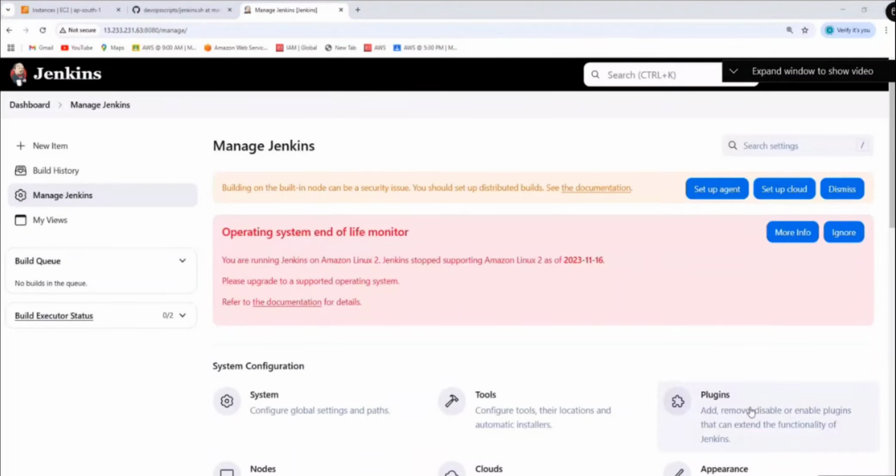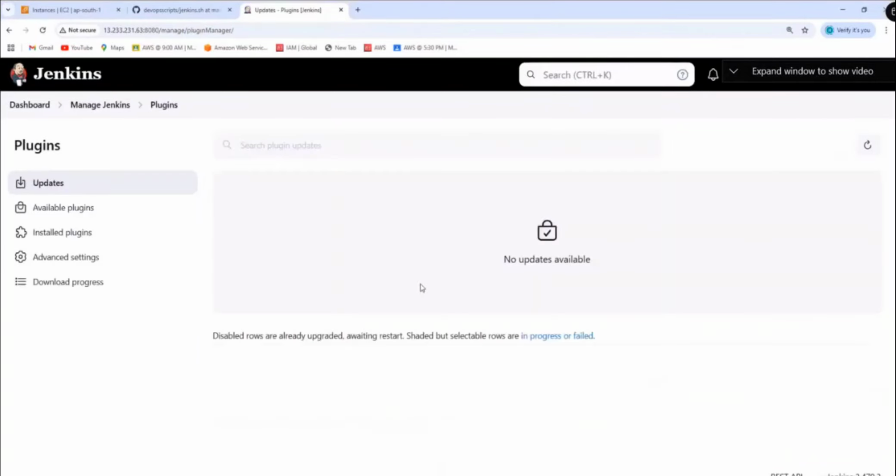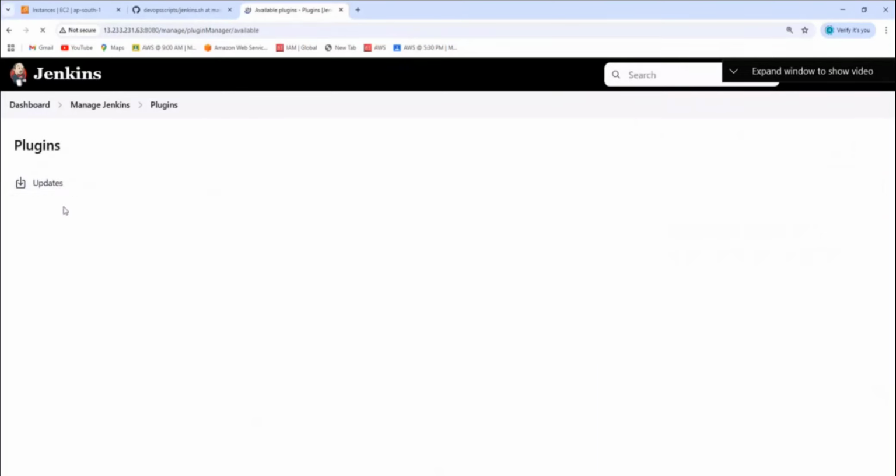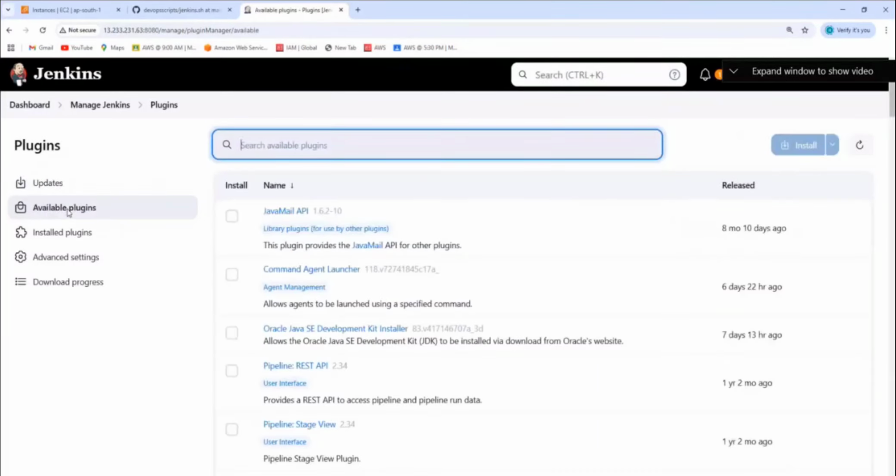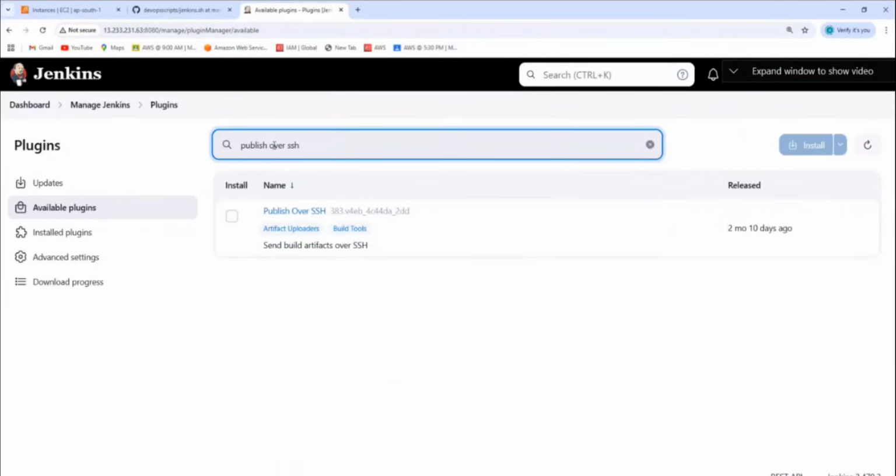You see plugins? This is what I told you on the first day, to make sure you go on a tour of your Jenkins. So here we need to click on plugins. Jenkins needs to communicate to another server using SSH, right? So by default, the SSH plugin is not there. How do you find out here? Do you see these available plugins? If you search SSH, there is a plugin called Publish over SSH. You see this here?